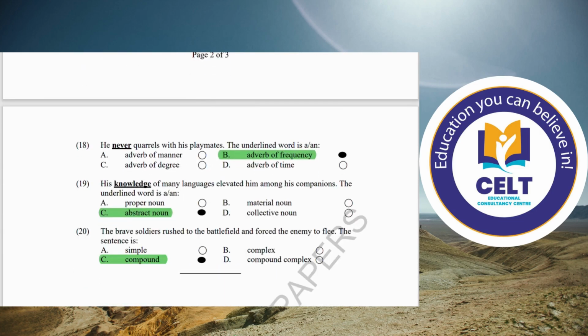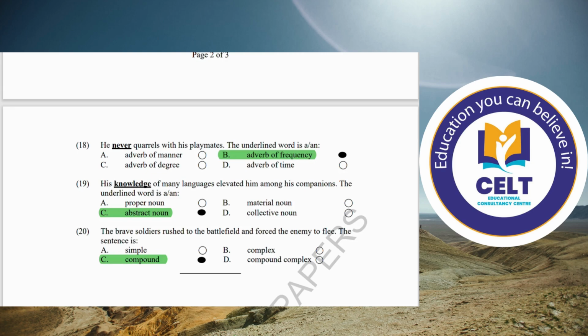Number 18. He never was with his playmates. The underlined word is an adverb of frequency because ever, never, these kinds of words show the frequency of doing some action. Number 19. His knowledge of many languages elevated him among his companions. The underlined word is knowledge. Knowledge, wealth, honesty, these kinds of nouns are abstract nouns.